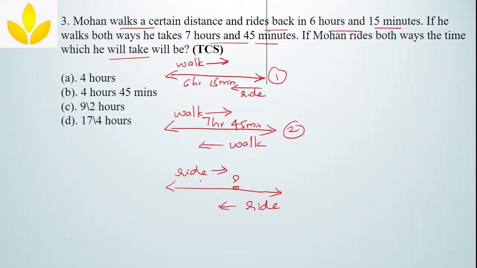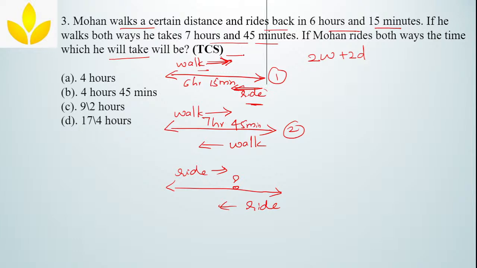Now there is nothing difficult here. See here what he is doing? He is walking both ways. Here once he is walking and once he is riding. Correct? Now can I double this? If I double this, what will I get? I will get 2 times walk plus 2 times ride. This is 1 time walk, 1 time ride.